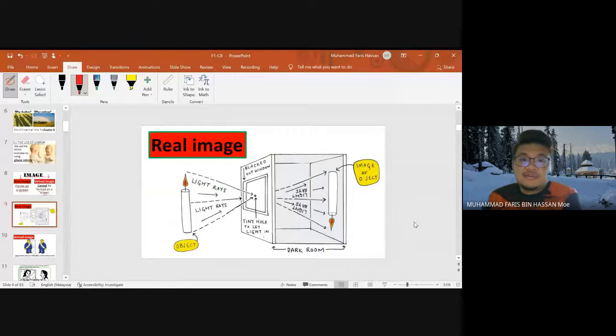Okay, so this is a real image. You can see the light rays go through the tiny hole, to let the light in. So this is a blackout window. As you can see here, this is an image of an object. See, this is how we apply the real image.